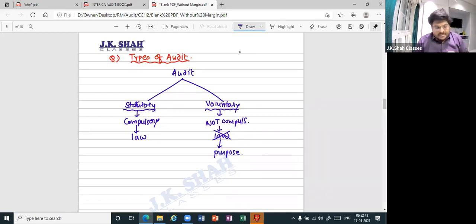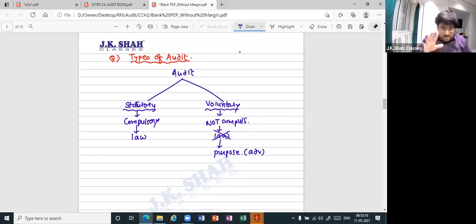Repeating again, how many basic types of audit are there? Two. One, statutory. Second, voluntary. Statutory is compulsory to be carried out under law. Voluntary is not compulsory under any law, but is still carried out to achieve some purpose. Have common sense here: to achieve some purpose is to achieve some advantage.